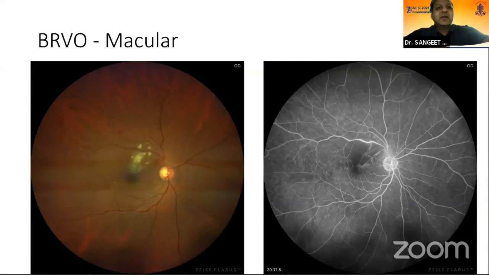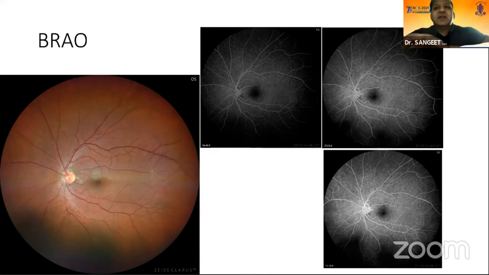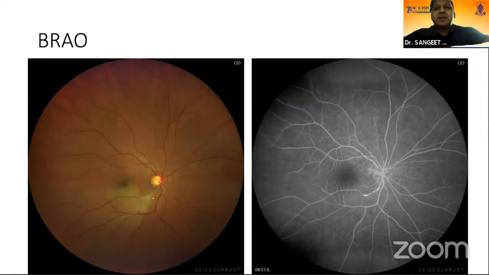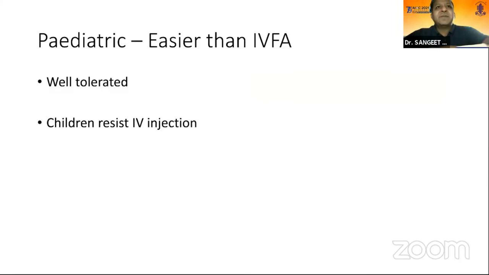In retinal artery occlusion, again, you can see the cattle trucking of vessels here. You can pick up the BRAOs very easily, even on oral fluorescein angiography. You don't need to go for an IV angiography. Again, here is another patient with the cattle trucking of the vessel.